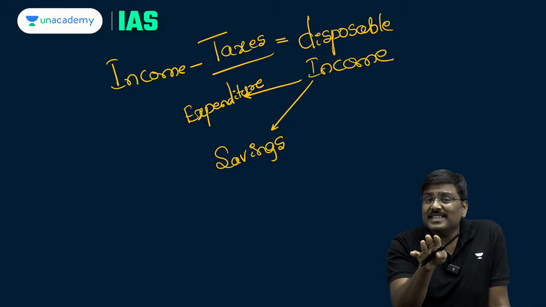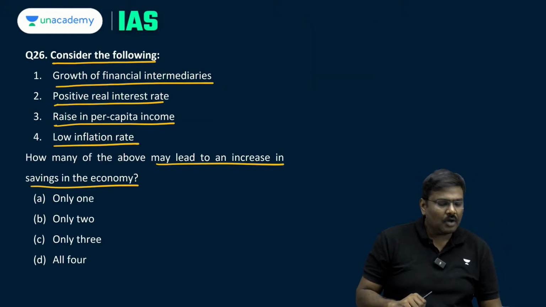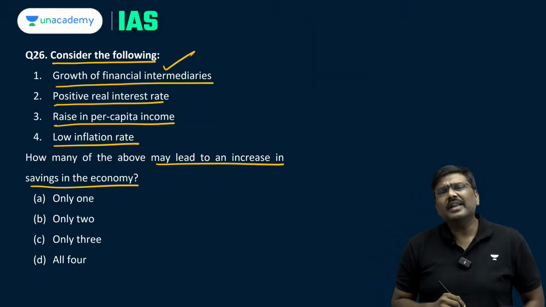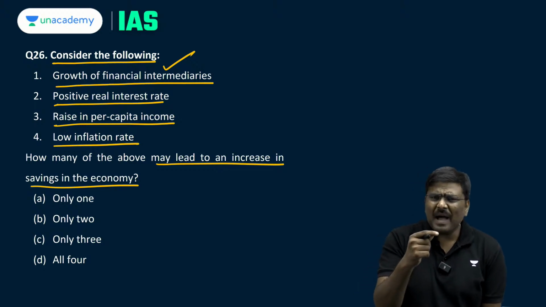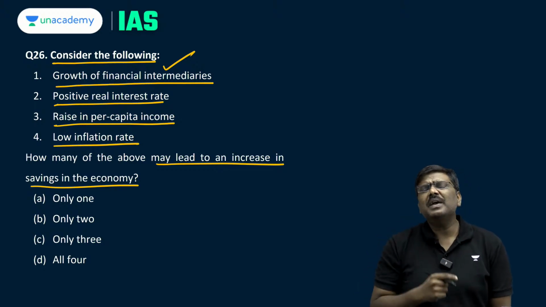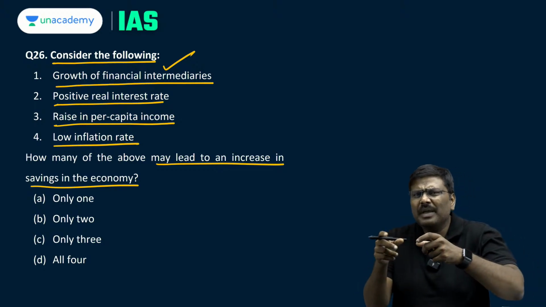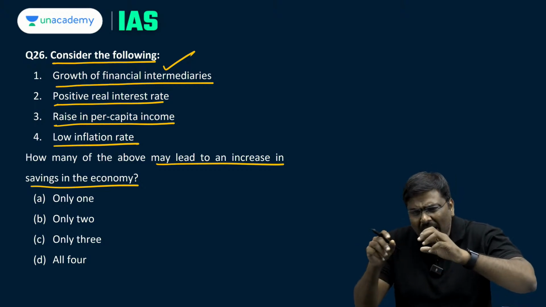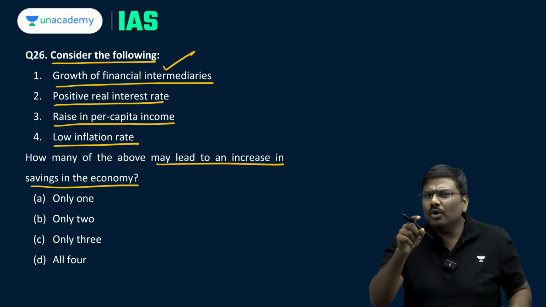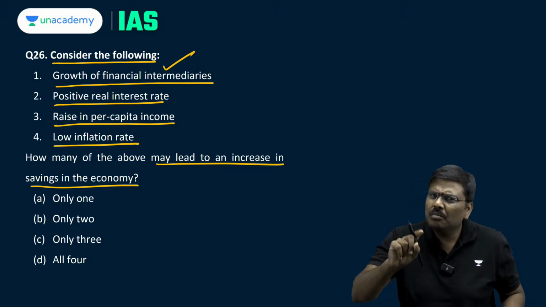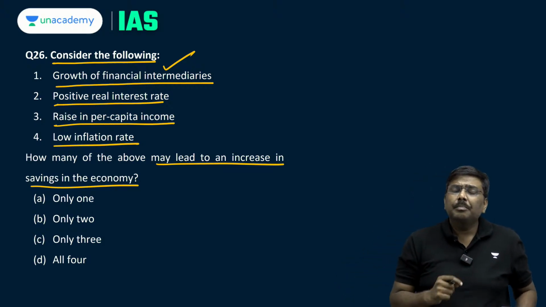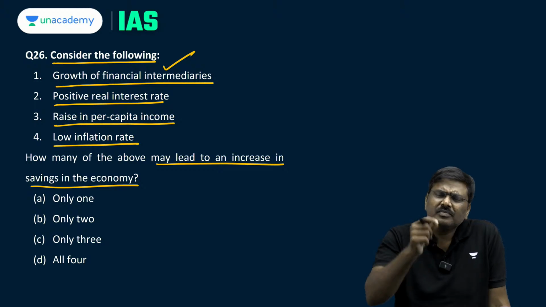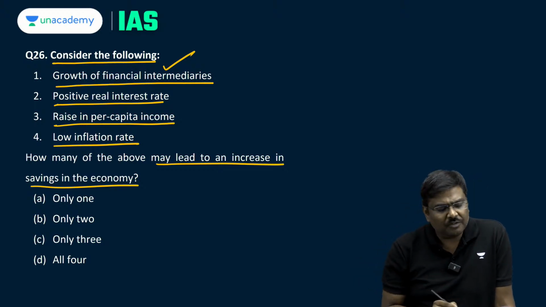Now, the question is growth of financial intermediaries. If banking sector growth is experienced, more banks are being established and banks are performing very well, don't you think that will promote more savings in the economy? People will have more confidence, they will start depositing more money.